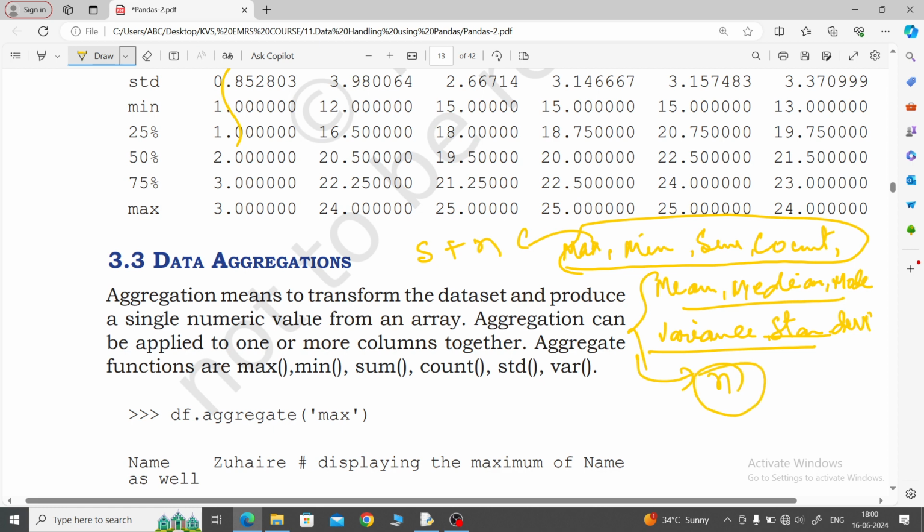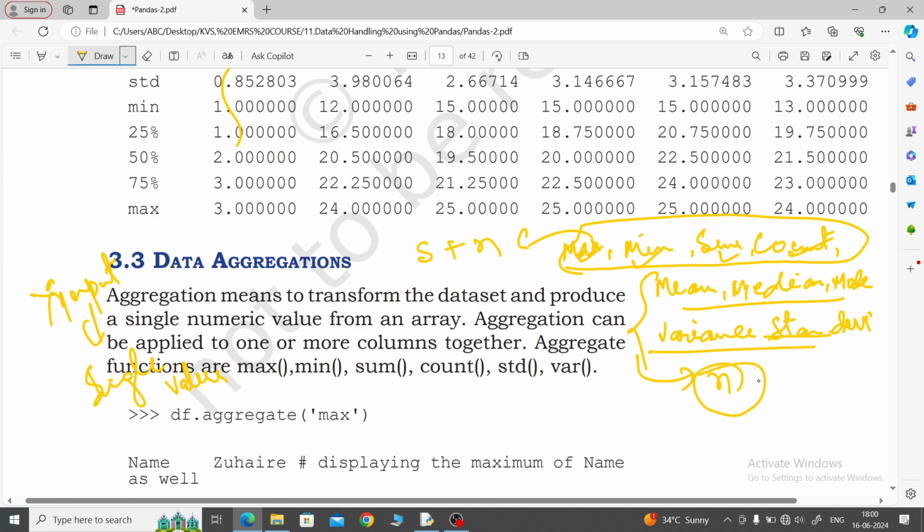Now data aggregation. What does data aggregation mean? Aggregate means taking more input but the output generates a single value. It is called an aggregate function. Just like max, mean, sum, count, median, mode, variance and standard deviation all give a single output.